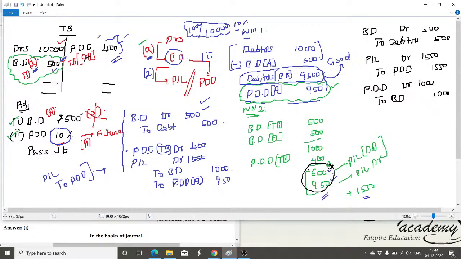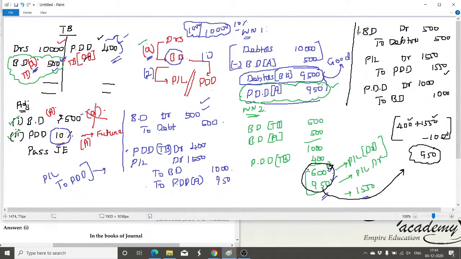The PDD balance you always cross check. In the opening we have 400 rupees. Further we have created 1,550. Opening 400, 1,550 created. But out of that, 1,000 rupees is used for adjusting the bad debt claim. After adjusting this, we still have 950. That 950 is nothing but PDD meant for adjusting the bad debt in the future period. This balance will exist. This is another way of passing entry.